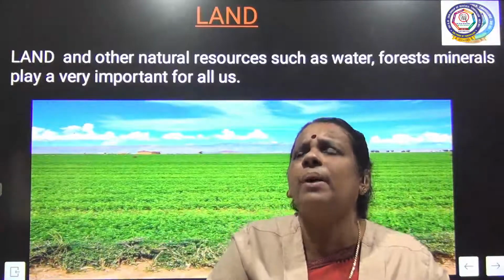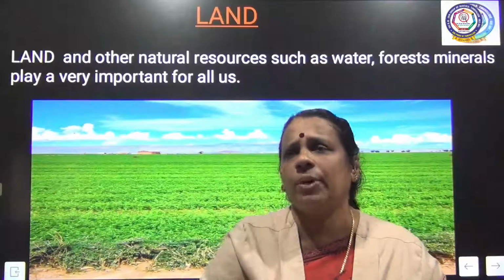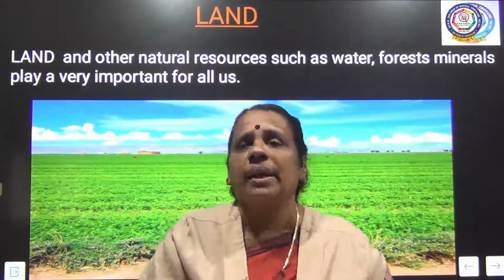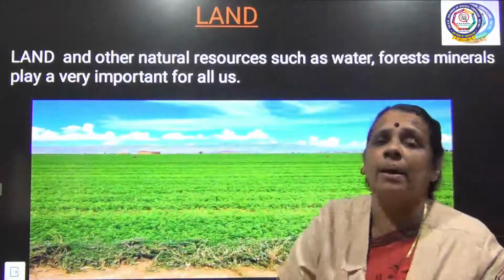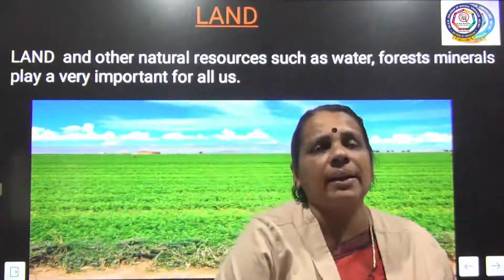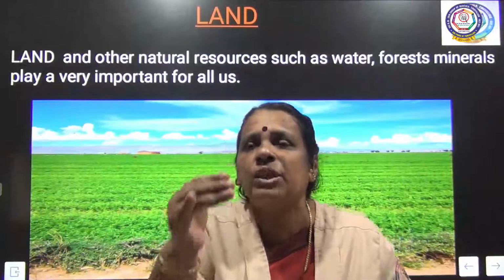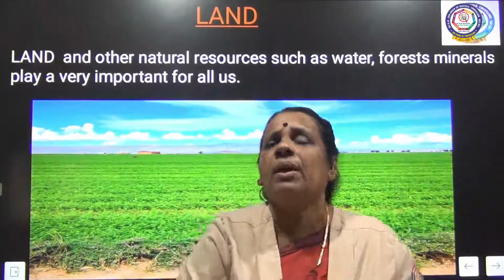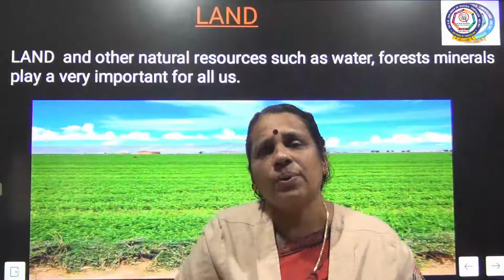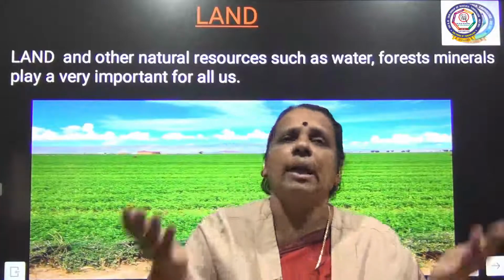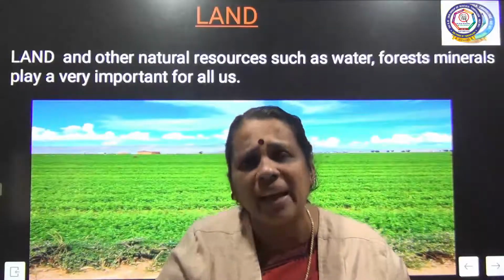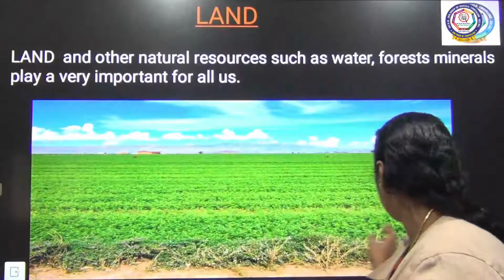So, land is the important requirement for production. Apart from land, we need other natural resources also. It can be a water resource, it can be a mineral resource. All these play a greater role in production. This slide completely talks about the requirement of land, which is a very, very important requirement for any production activity. Apart from land, we need other natural resources also. It can be a water resource, a forest resource, a mineral resource, whatever it is. All these play a greater role in the production activity.